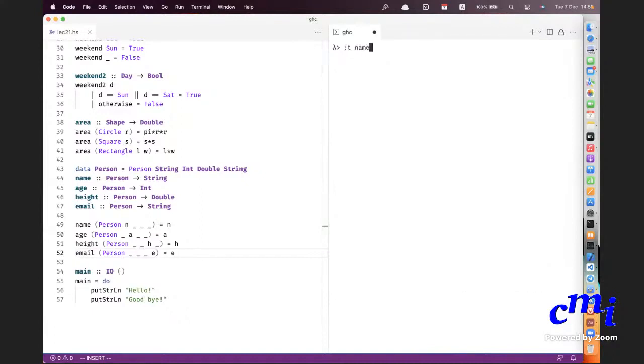Now you can ask for the type of name. See, Person arrow String. You define it, and you can say let equals, okay, now you can ask name.